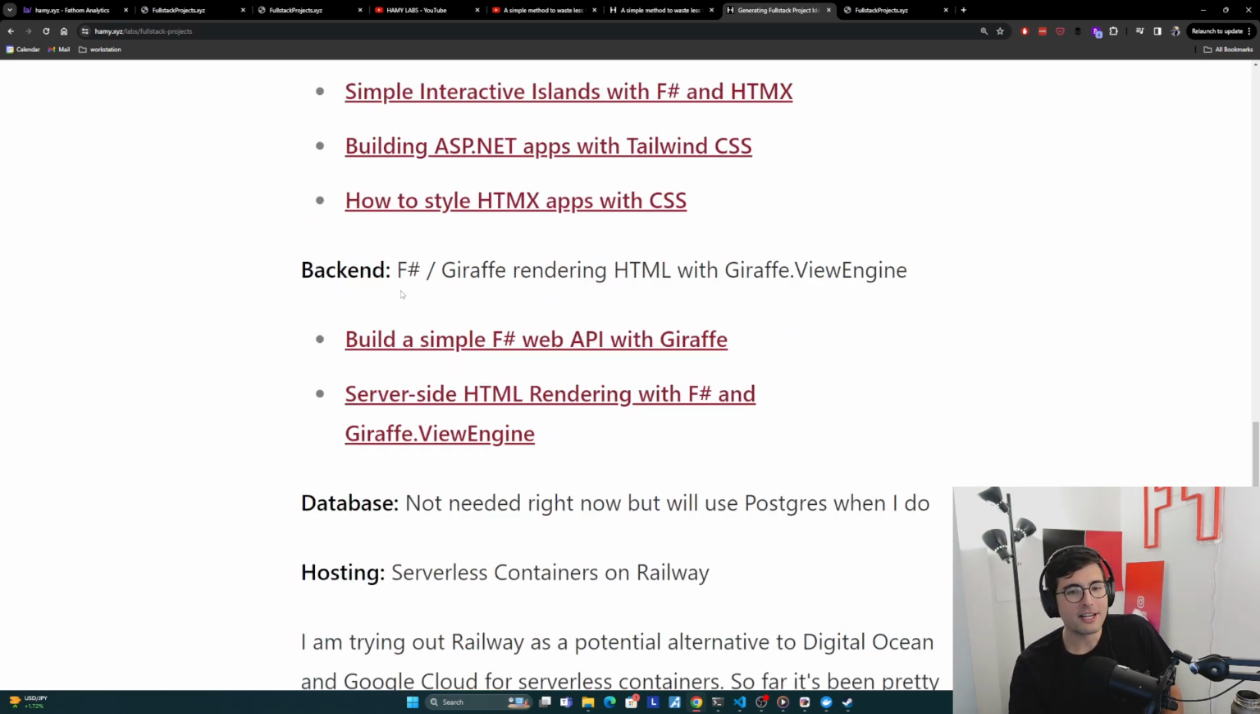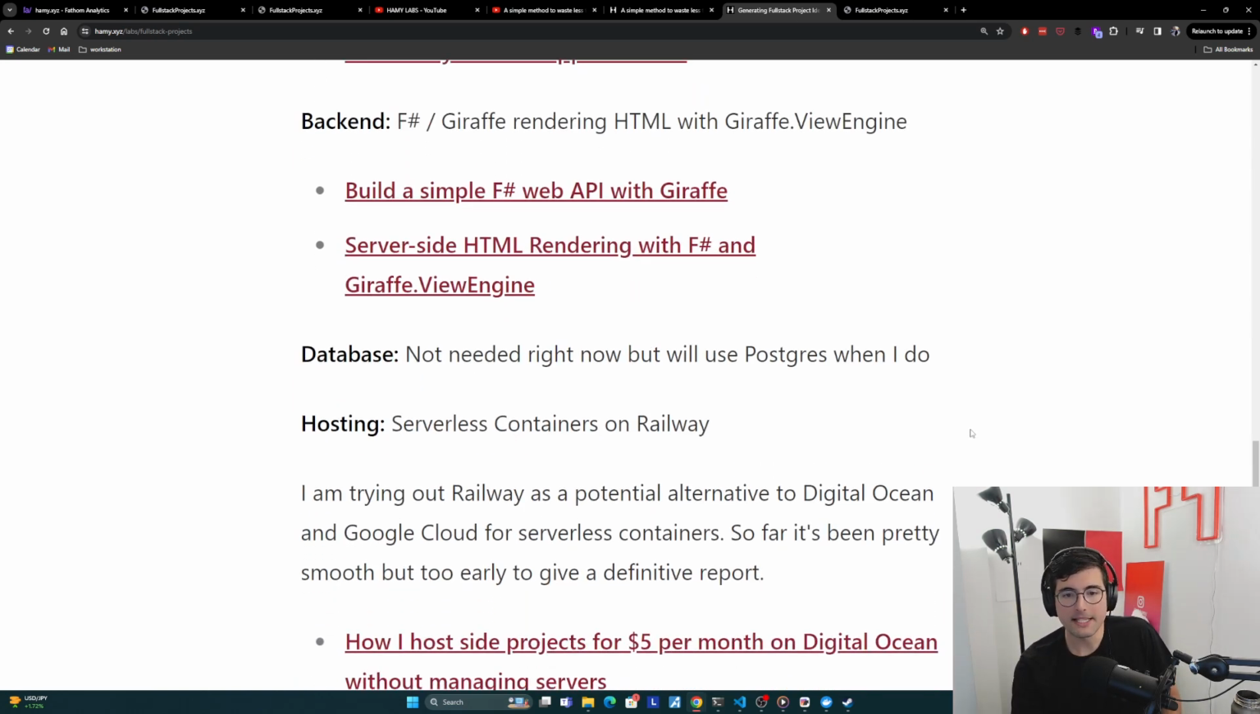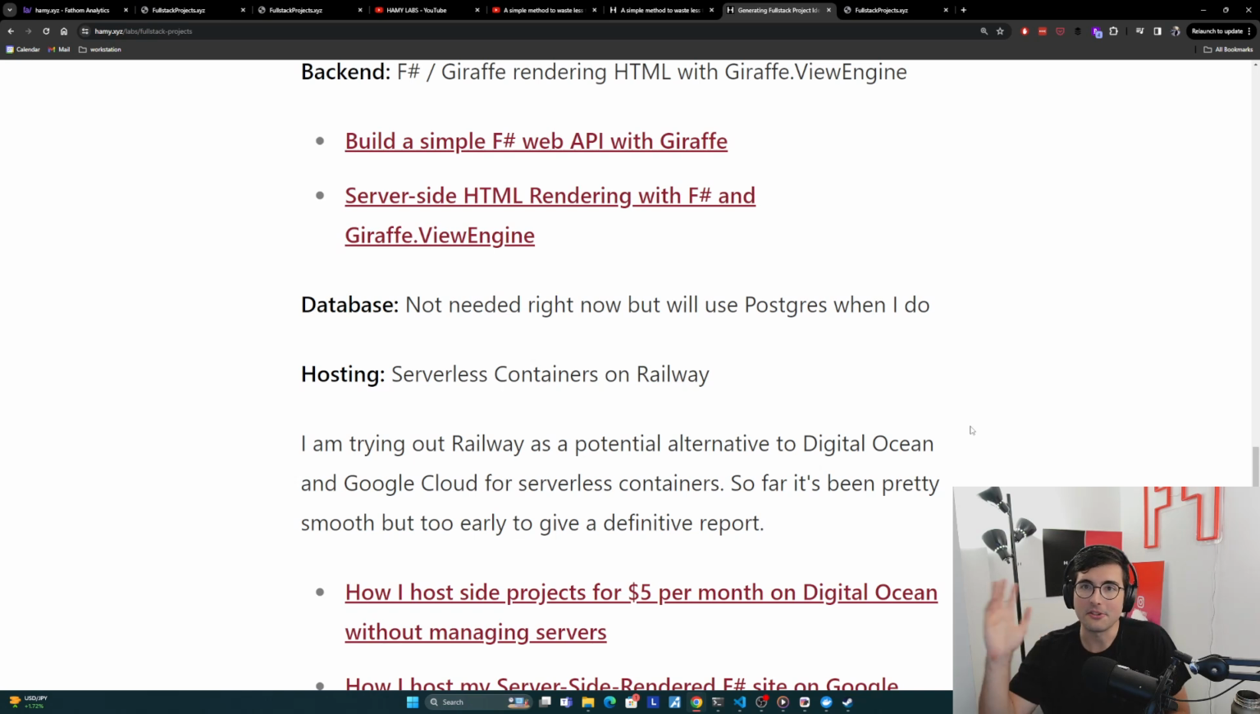The backend should be very familiar by now. I'm using F# Giraffe, rendering HTML with Giraffe.ViewEngine. Really like this, especially with HTMX. You get some more type safety in there through F#, so that's great. For a database, it's not needed right now. I really just have two static lists. We're doing the dumbest thing possible for MVE. But when I do, I'll just use Postgres. Postgres is my go-to, which I think I've talked a lot about here in the past, so that shouldn't be a surprise.